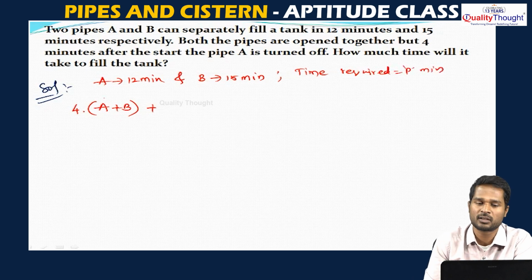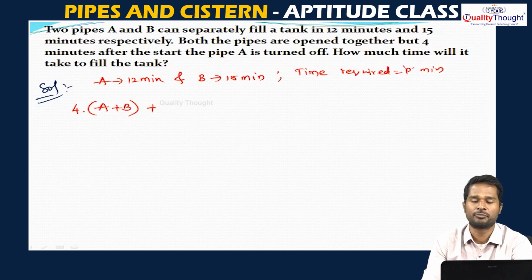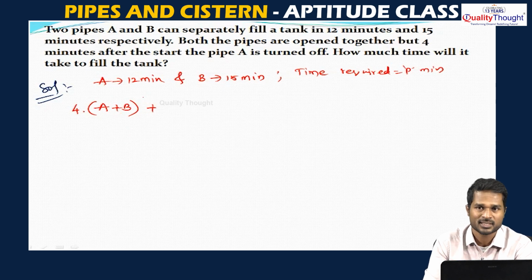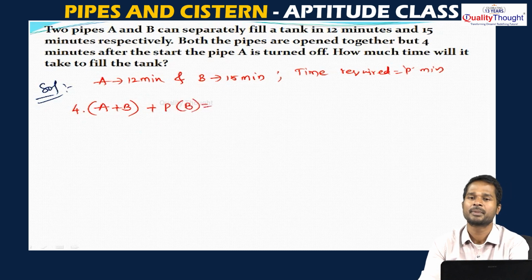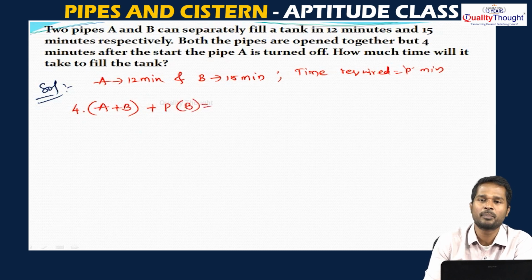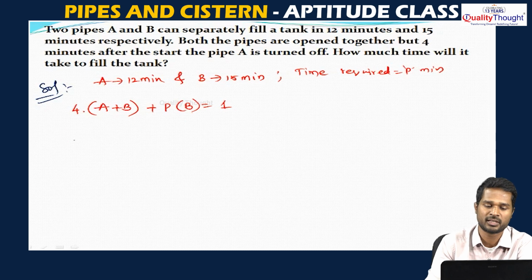So, 4 minutes part of A and B together. See, after 4 minutes A is closed, which means B is still running. So, let us take that B will fill the remaining part of the tank in P minutes. So, the work is 1. This is what we have seen in time and work.